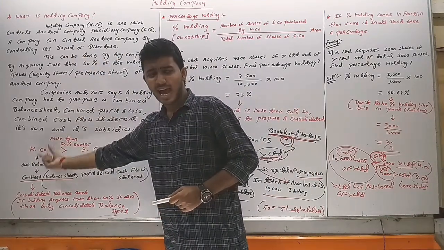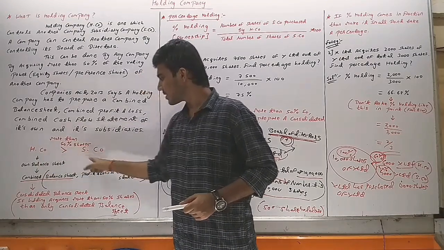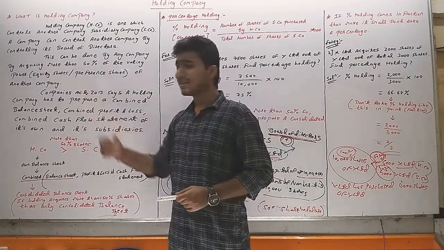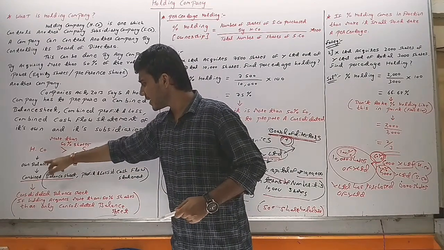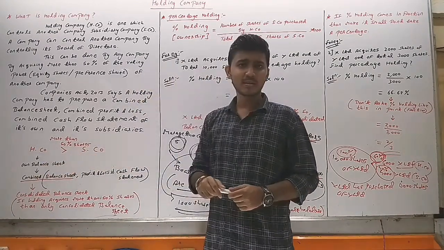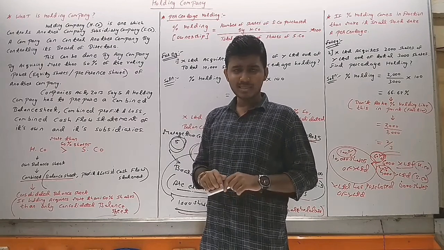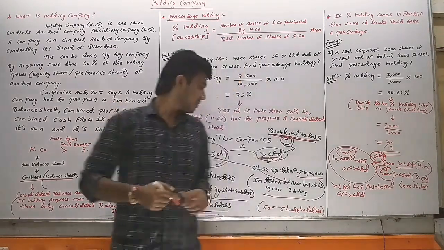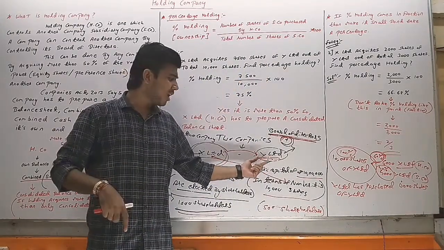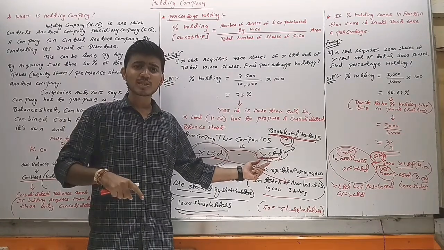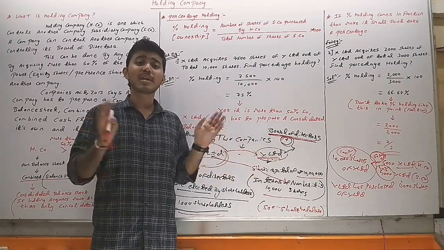As soon as H company acquires more than 50% shares of S company, the Companies Act says that the holding company has to prepare its own balance sheet, plus the balance sheet of Y Limited, P&L of Y Limited and cash flow statement of Y Limited, and that should be combined.